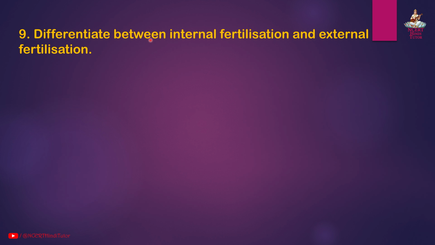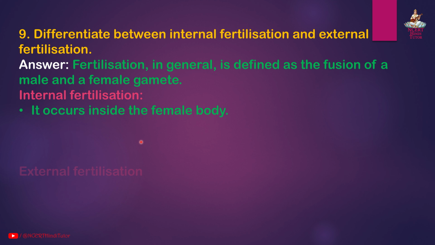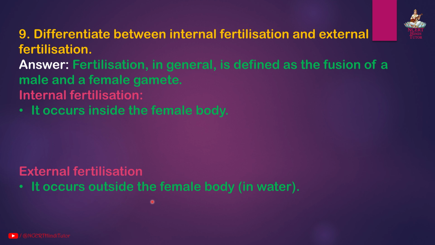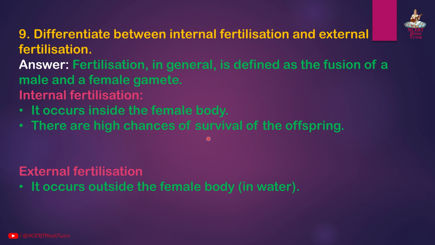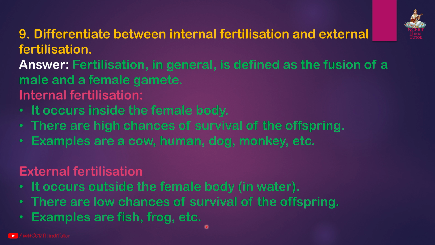Question 9. Differentiate between internal fertilization and external fertilization. Answer. Fertilization in general is defined as the fusion of a male and a female gamete. Internal fertilization occurs inside the female body. External fertilization occurs outside the female body in water. In internal fertilization, there are high chances of survival of the offspring. In external fertilization, there are low chances of survival of the offspring. Internal fertilization examples are a cow, human, dog, monkey, etc. External fertilization examples are fish, frog, etc.